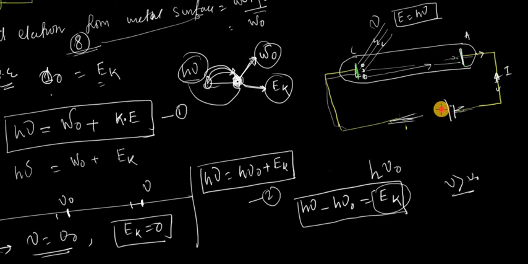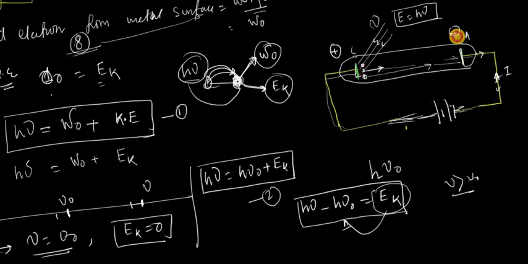Okay. Now, if you connect a reverse voltage over here, that means this side now becomes negative and this side becomes positive. Then the electrons emitted from the cathode have kinetic energy Ek given by this equation, and due to the kinetic energy they try to move over there.